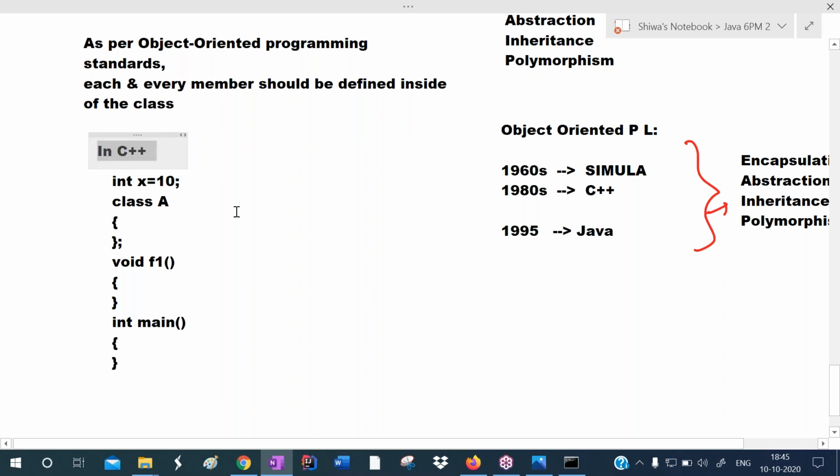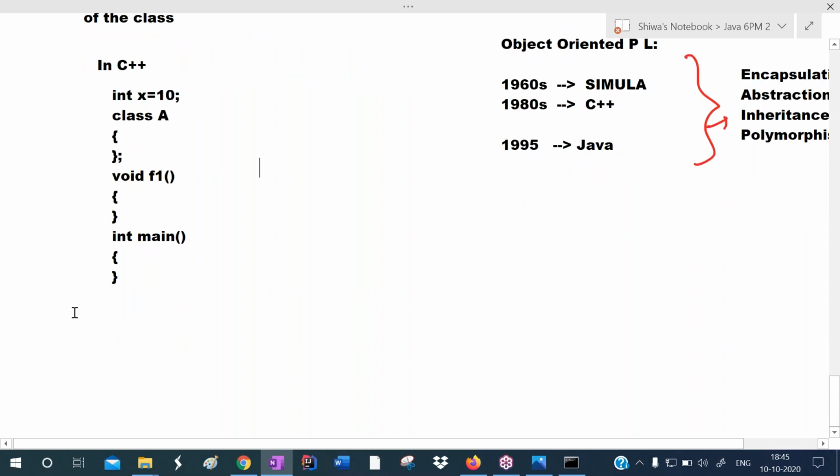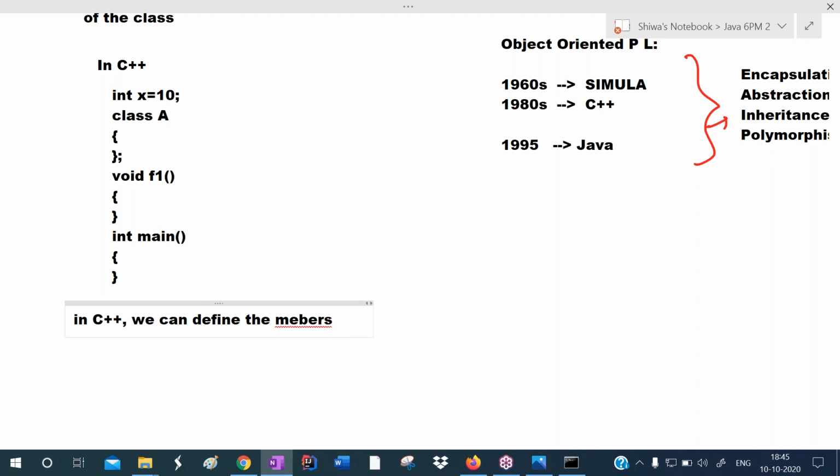So in C++, we can define the members outside of the class.